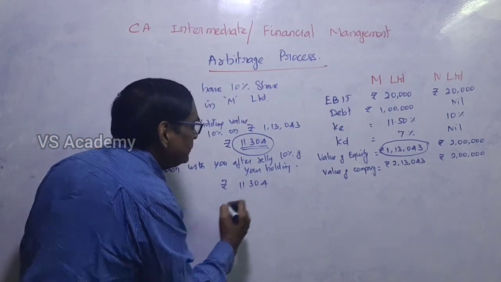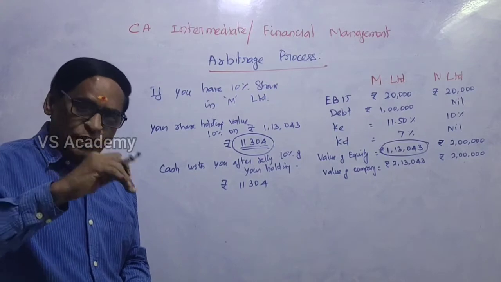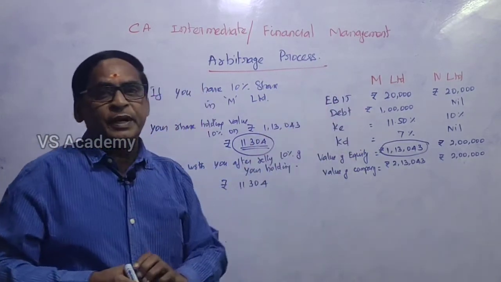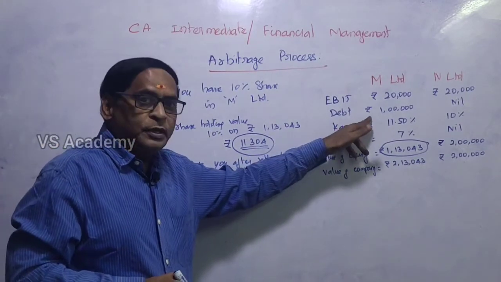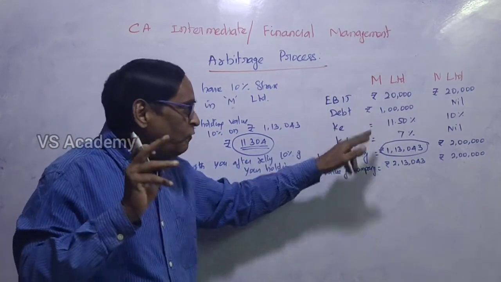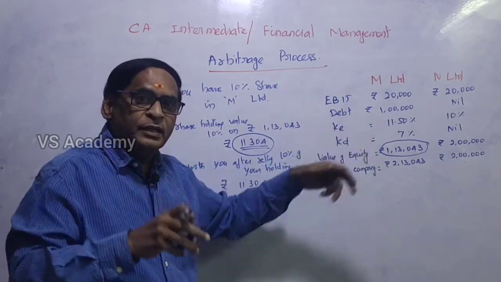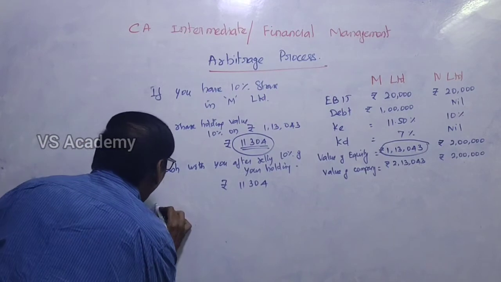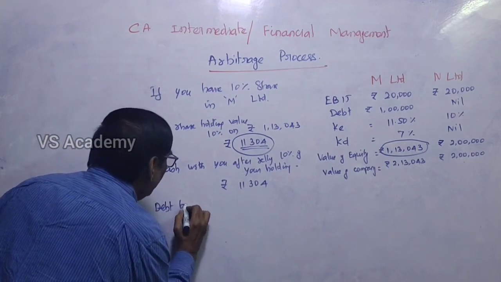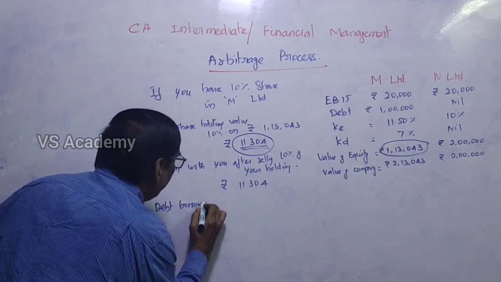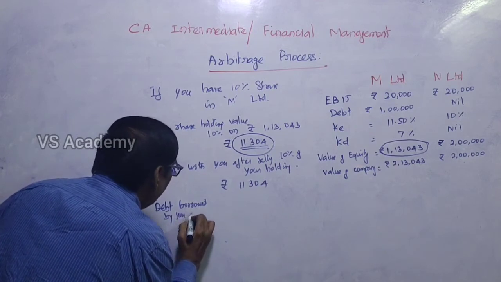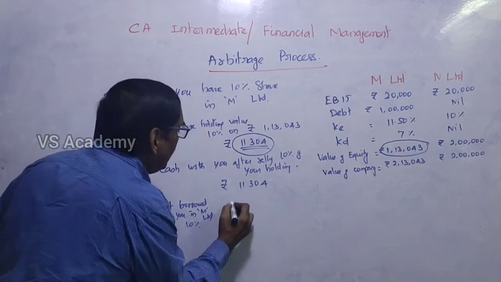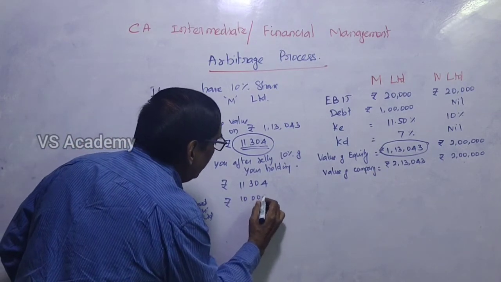is 11,304 rupees. In addition to that, if we borrow 10% of the debt in M Limited company, where the total debt value is 1 lakh, if you borrow 10%, then you have 10,000 rupees cash in hand.